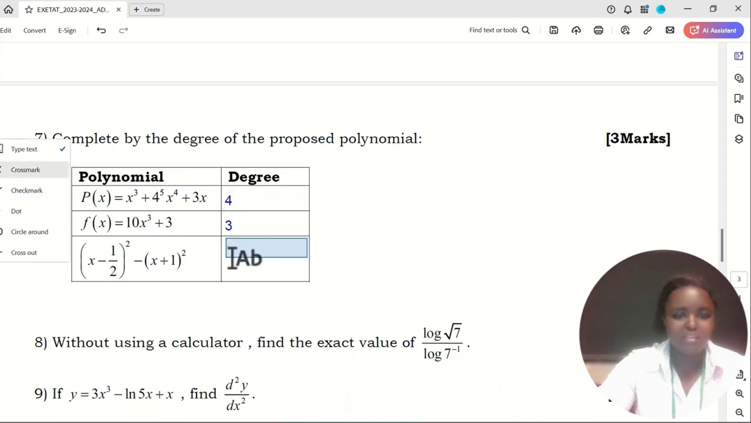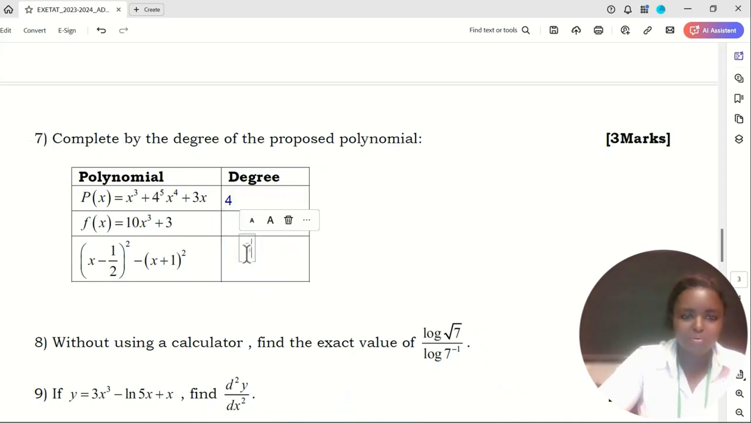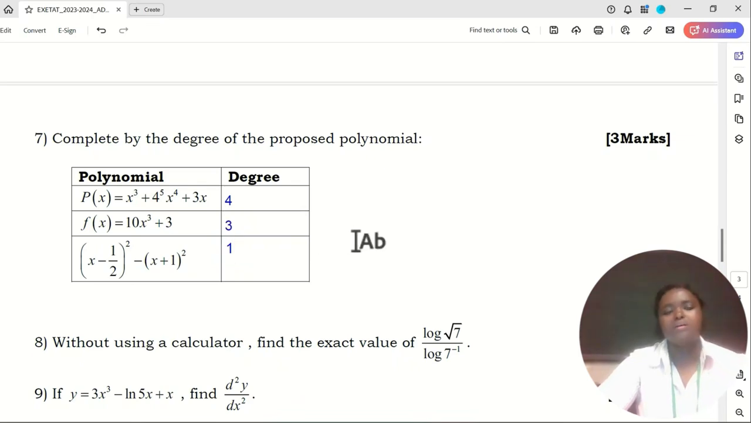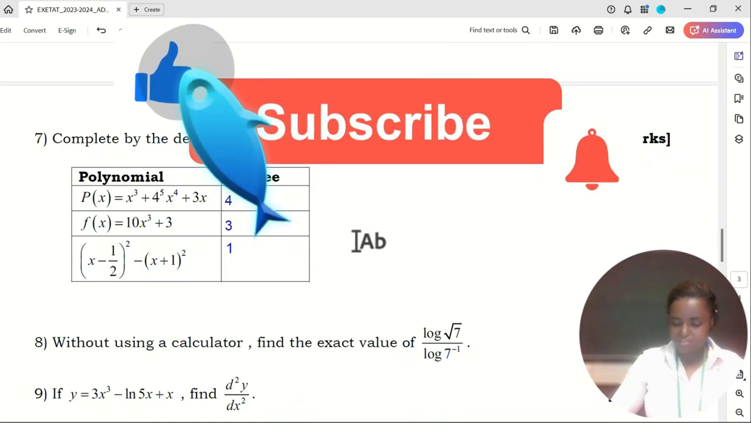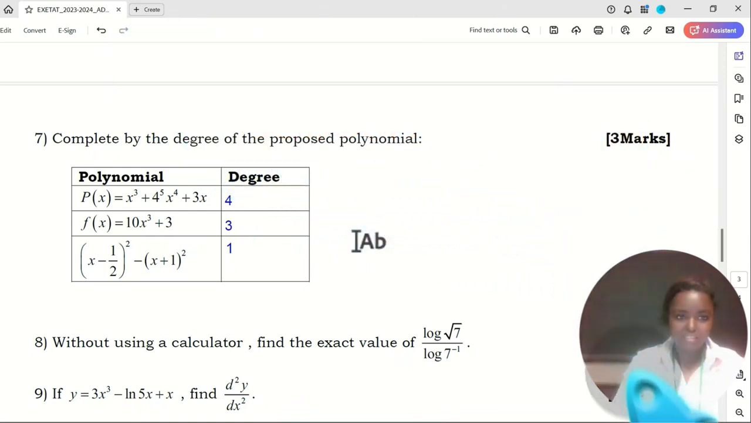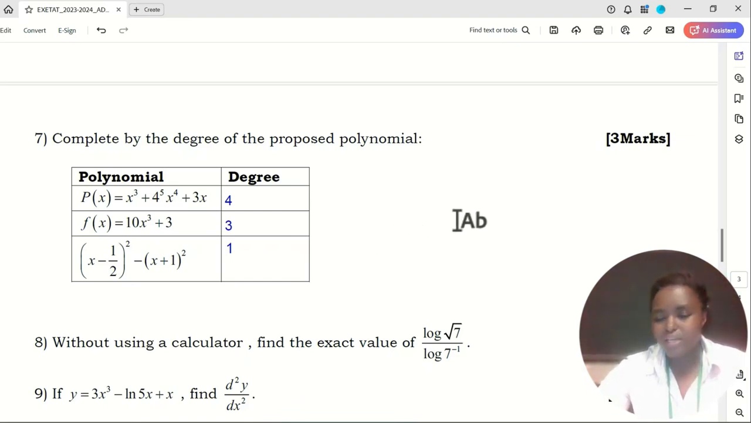Let me type it there. The answer here is 1. The polynomial has degree, oh, where am I? What am I doing? This was 3. So yes, here the polynomial is of degree 1. So that was the answers. Wasn't it easy? If you want to find the degree, go ahead and expand the polynomial, and then you get to know the degree of the remaining simplified polynomial. Okay, so that was it.